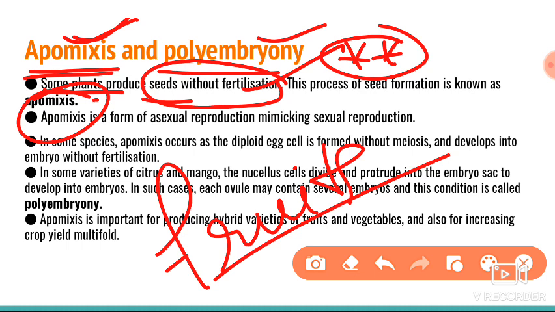In some plants, what happens is that without fertilization, there is a formation of seed. Such a process we call apomixis, and the seeds formed by apomixis are called apomictic seeds. That is the definition of apomixis.